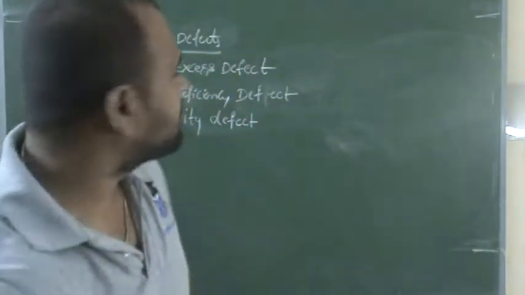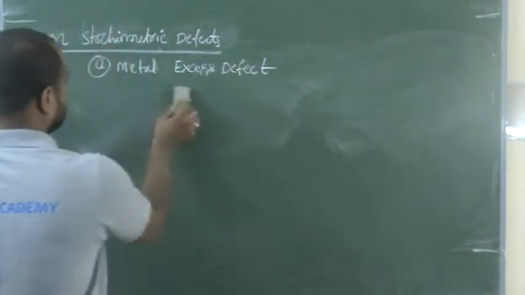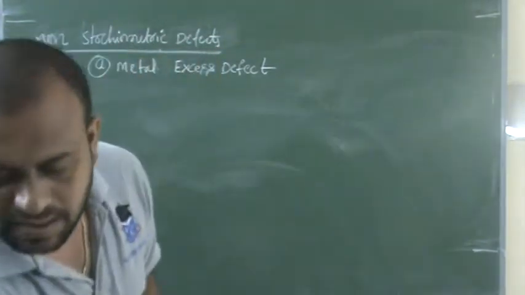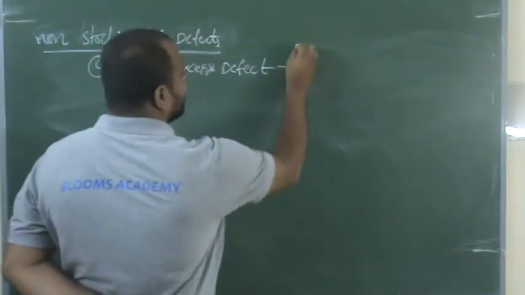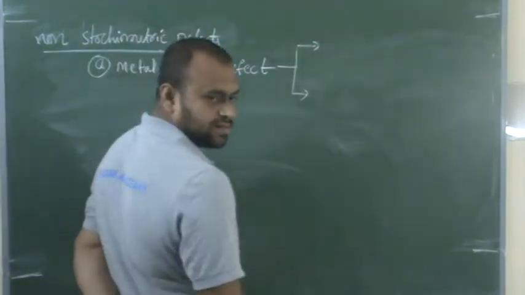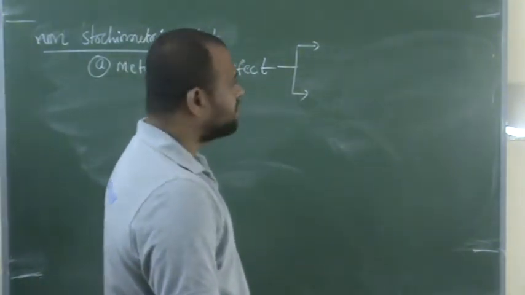I'll start with the metal excess defect. Metal excess defect can be formed in two ways.